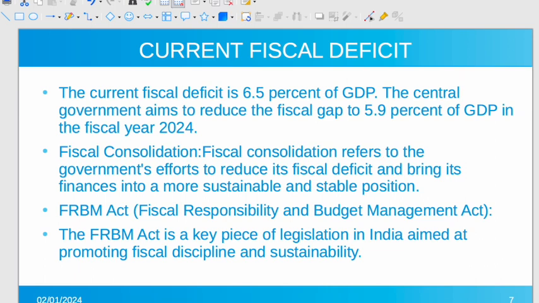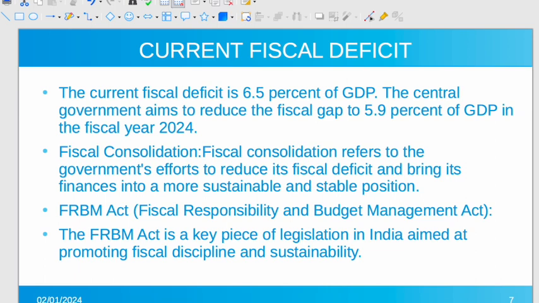Because if you keep on borrowing more and more, you will take loans, they will have interest rates, and you will have to pay those interest. So it not only disturbs the current fiscal year's budget, but it also has a negative impact on the future generation. That's why having a consistently high fiscal deficit is not considered sustainable and healthy for an economy.